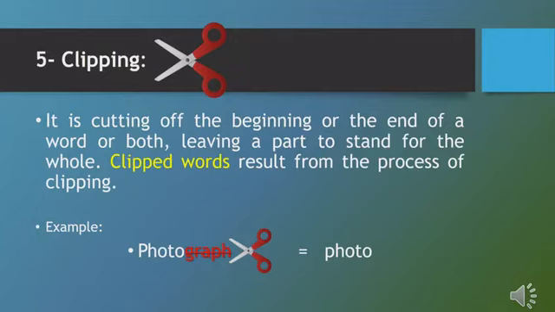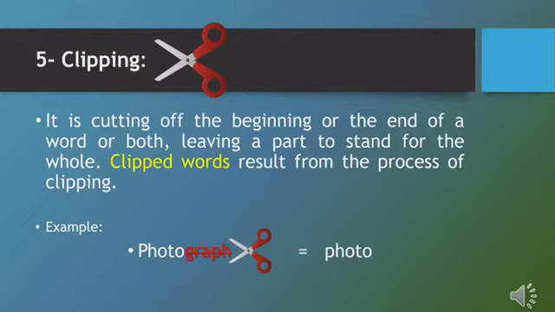This part that is left is called the clipped word. It is the result of clipping. So the process is called clipping, and the result of this process is called a clipped word.